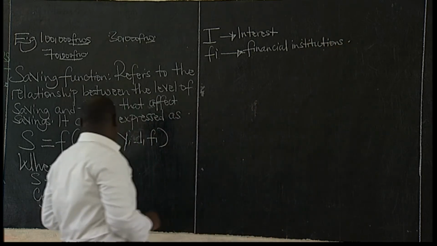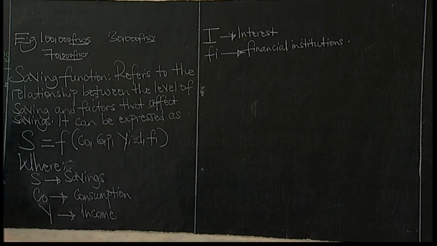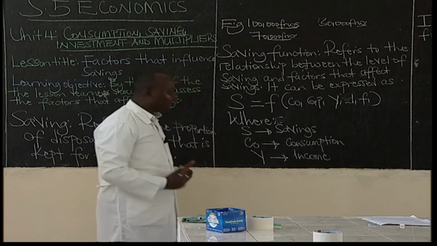That is the saving function, which shows the relationship between saving and some of the factors that can affect savings. Saving can be affected by consumption, or it can be affected by government policy. That is what we call the saving function.